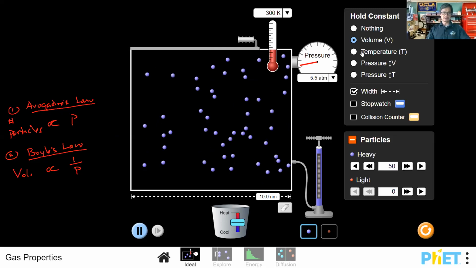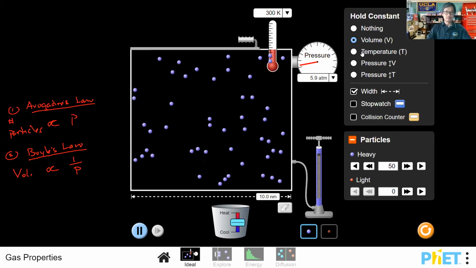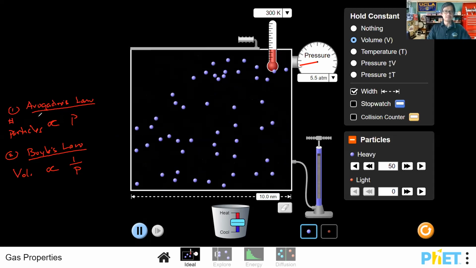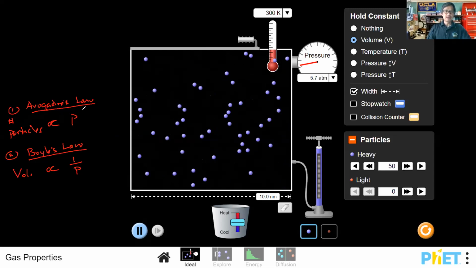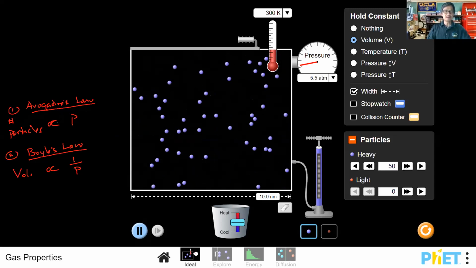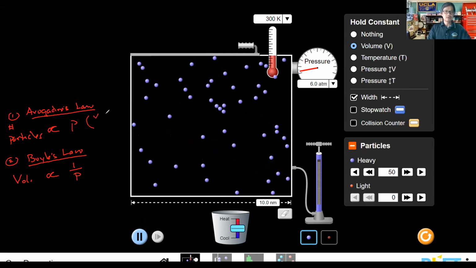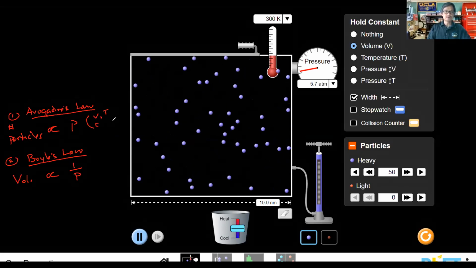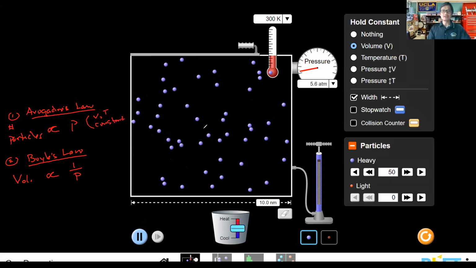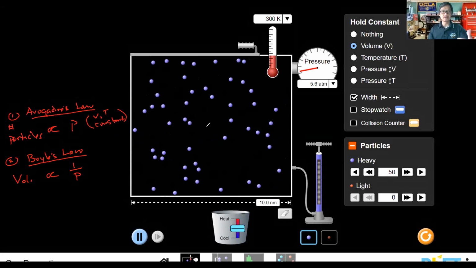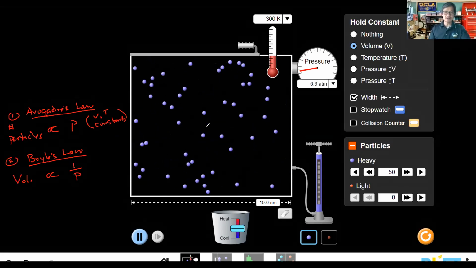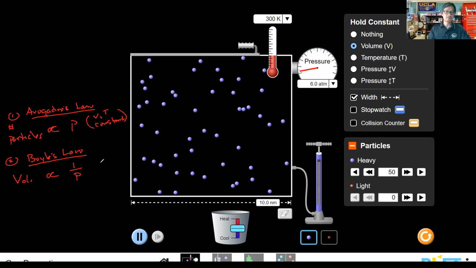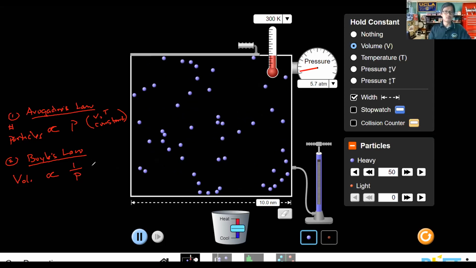If you notice here, and I'll write this down for you, with each of these gas laws, if you want to focus on the relationship between whatever's on this side and pressure, everything else has to be held constant. So when we study Avogadro's law, we want to make sure that volume and temperature are constant, meaning we don't want those to change. Because if all of those factors change at one time, it becomes more difficult to predict the change in the pressure. That's where the ideal gas law comes into play, but we'll talk about the ideal gas law hopefully tomorrow, or Thursday.